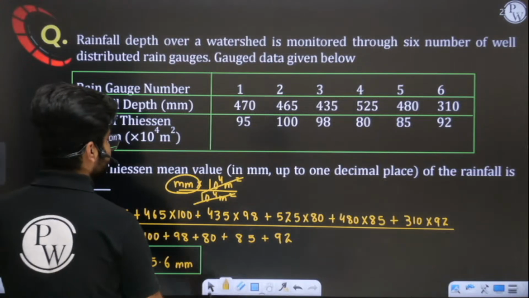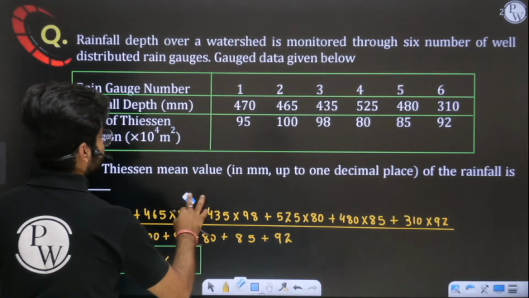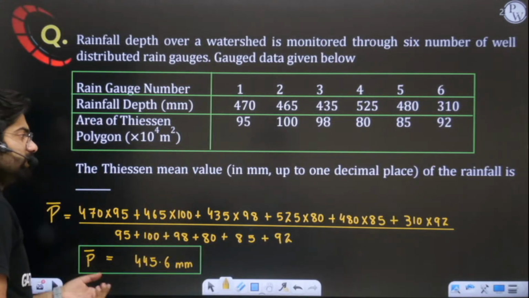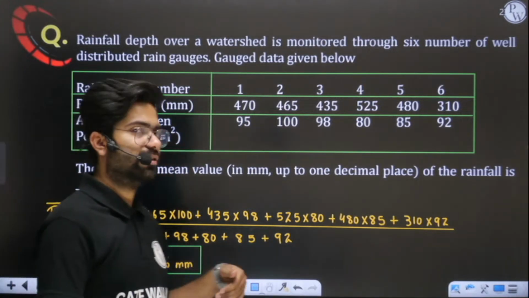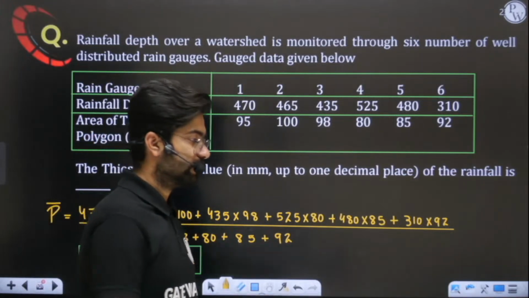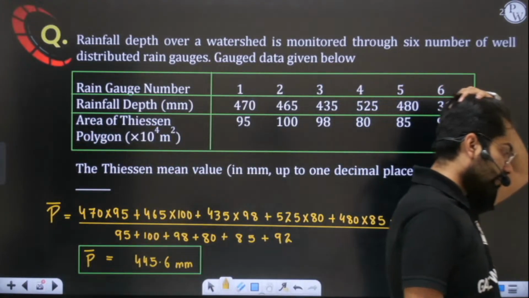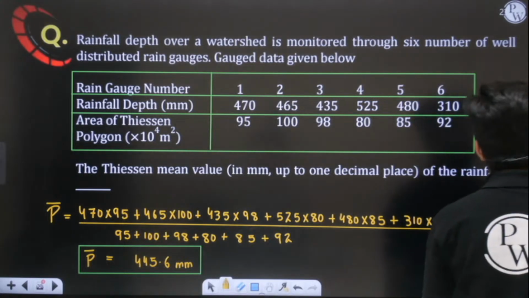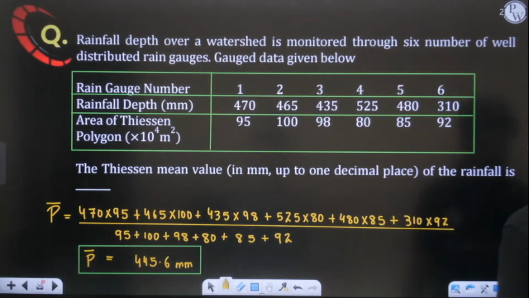I hope this unit thing is very clear to you. There is no need to convert anything here and there. Simply multiply them, divide it, the area unit will get cancelled with the area unit, and you will get the answer in mm. Now we'll move on to the next question. I hope this is very clear to you. This question has also been asked in the GATE examination.